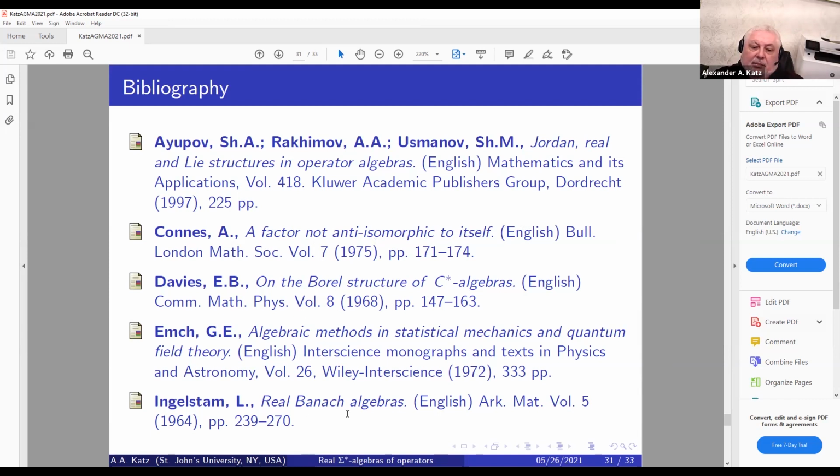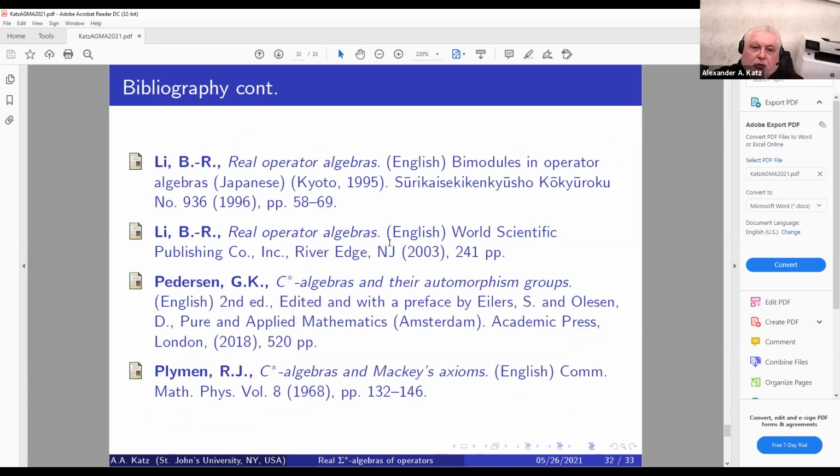This is the original paper of Ingelstam, where real C-star algebras were first mentioned. This monograph of Ayupov, Rakhimov and Usmanov gives you basic ideas of Jordan, real and Lie structure in operator algebras like C-star and von Neumann algebras.